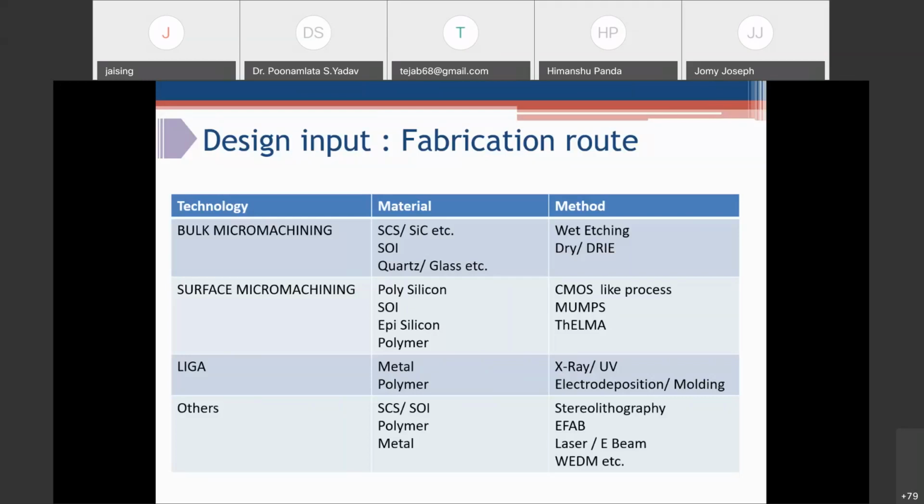And then if you don't want to use silicon as the material for your device, then you can use metal or polymer. Where these kinds of processes may not be useful, you need to go for unique processes like UV LIGA. For making these structures, you either use X-ray or UV photolithography, electrodeposition, molding process. And some specific processes like stereolithography, electrochemical fabrication, E-beam. This can also be explored for making your microstructures.